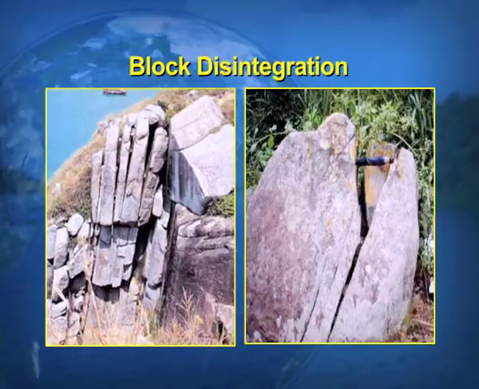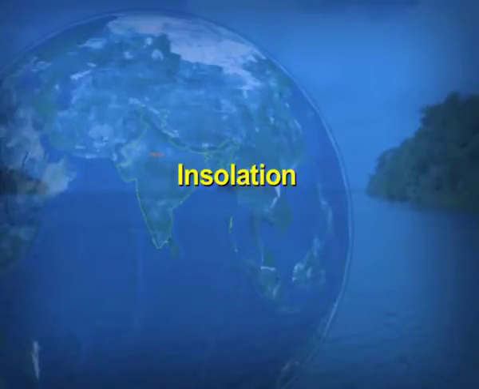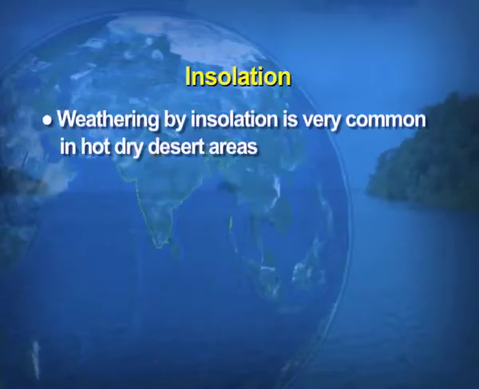Now, look at your screens and you can have a visual of how the block disintegration looks like. So, here there are a few boulders of the rocks, and they are disintegrated because of the effect of the insolation. Now, I would just like to repeat that the weathering by the insolation is very common in the areas which are hot and the desert.